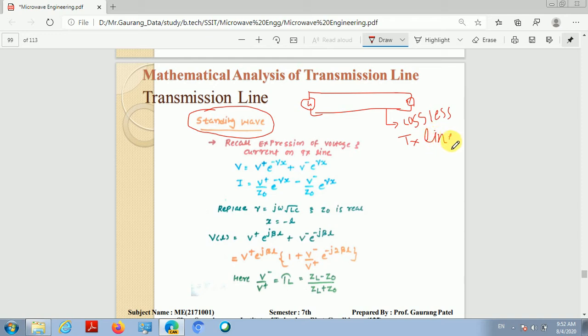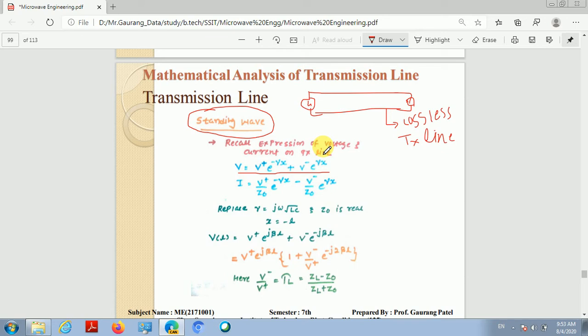Now, as we know, the voltage on the transmission line is given by the expression V equals V plus e raised to minus gamma x plus V minus e raised to gamma x.